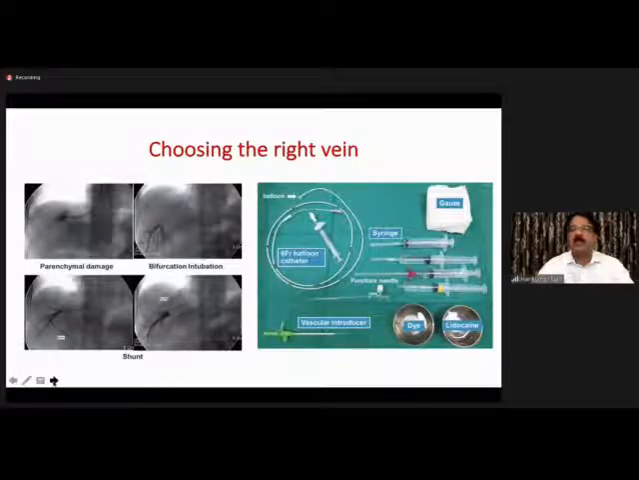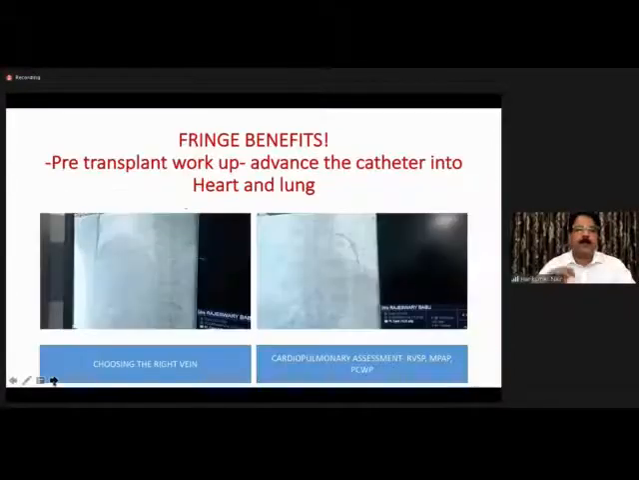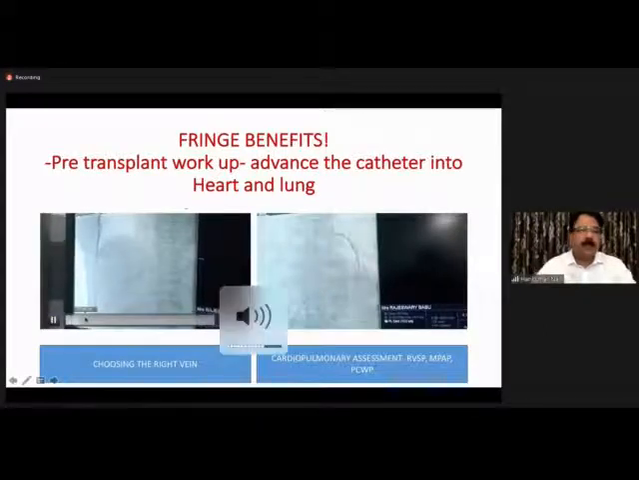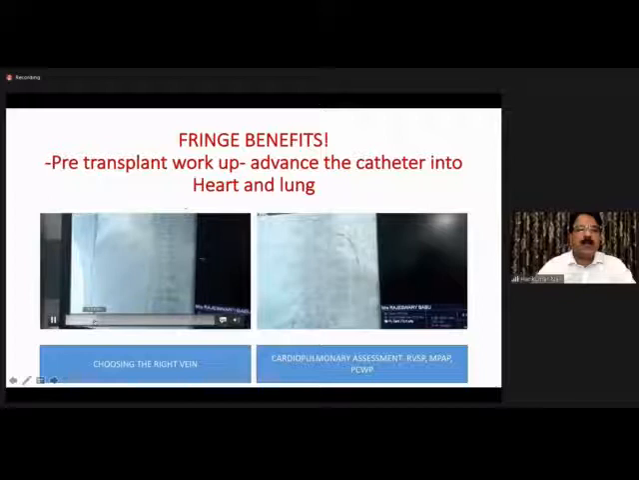There are many catheters being used, but I would prefer Swan-Ganz, which is readily available in many critical care units as well as cath labs. Triple lumen Swan-Ganz, 7 French or 5 French. Let me just quickly present these videos. Choosing the right vein is very important.